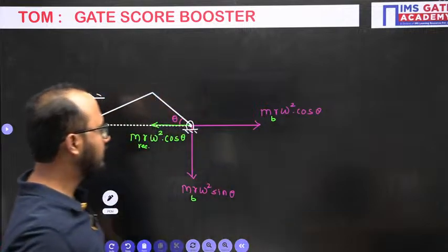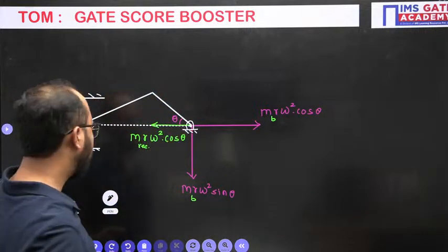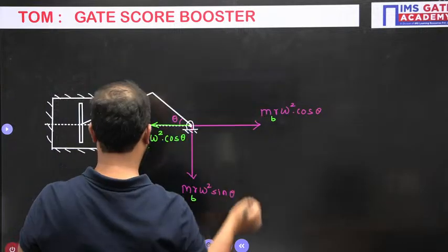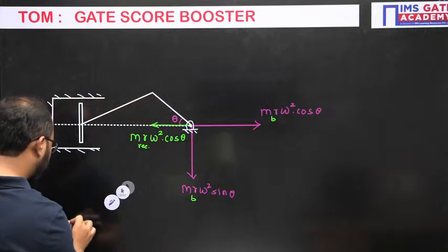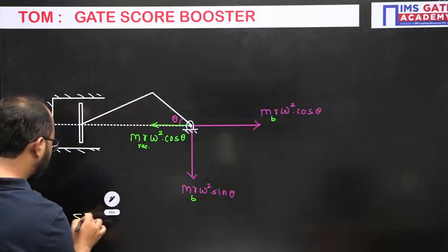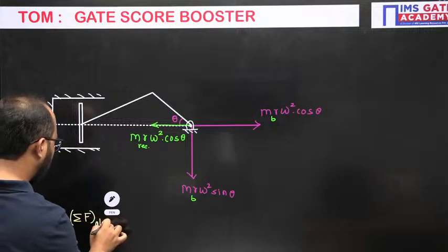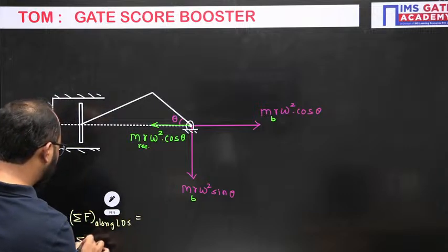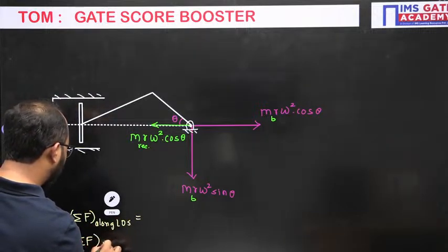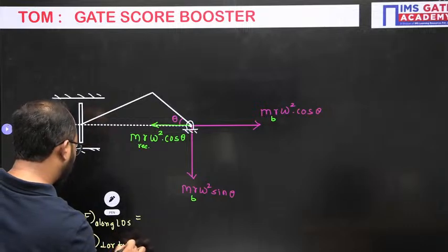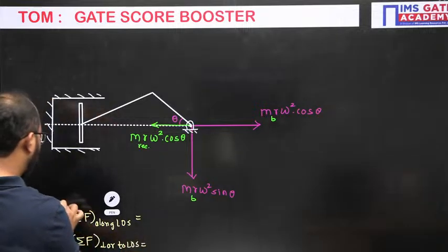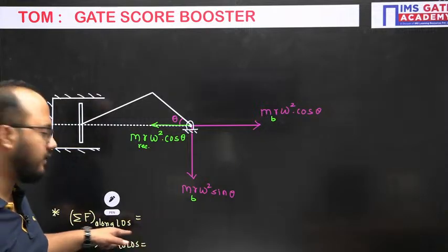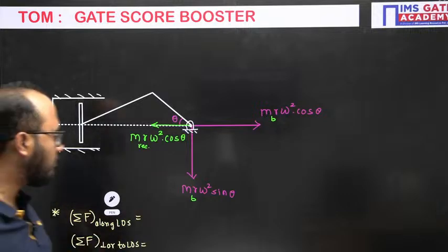Now the net values, how will I calculate? You have to calculate the summation of forces along the line of stroke, and the summation of forces perpendicular to the line of stroke.